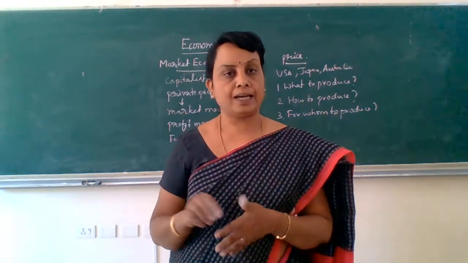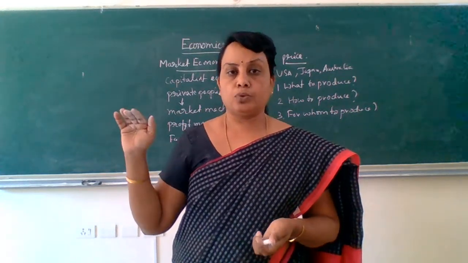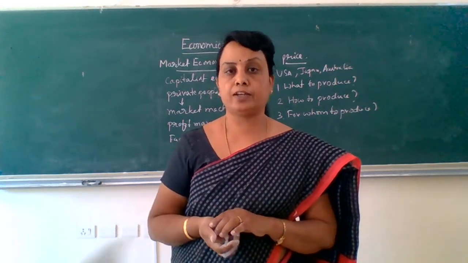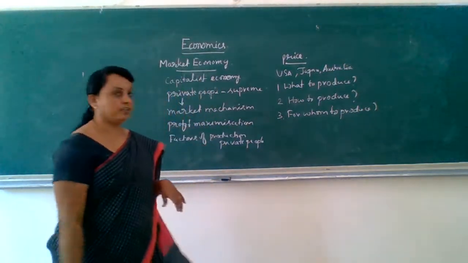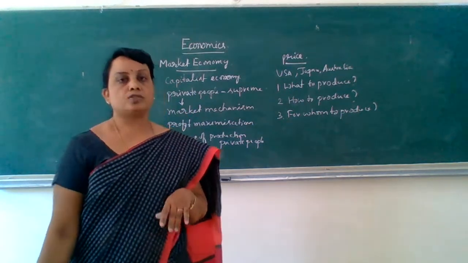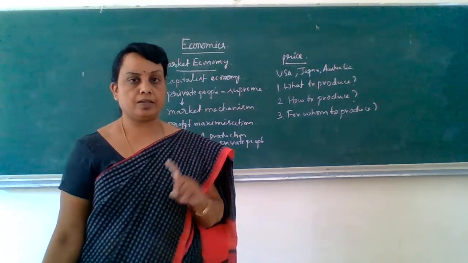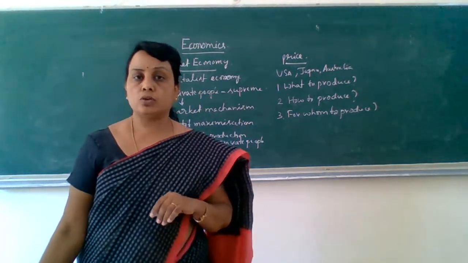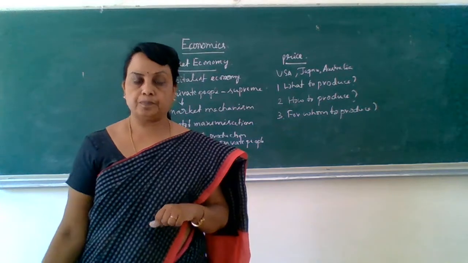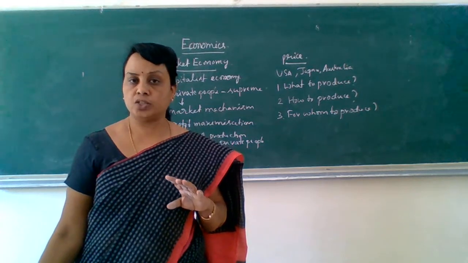So this is about market economy, and now we are in a position to differentiate between both market economy and the centrally planned economy. Right? Now we will differentiate between both. A centrally planned economy is also called socialist economy, and it is also called command economy. But market economy is also called capitalist economy. In a centrally planned economy, government plays a major role.